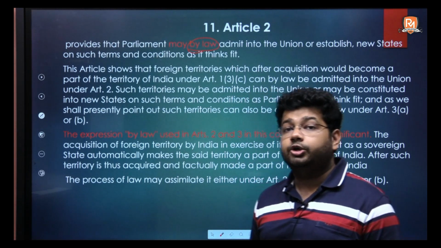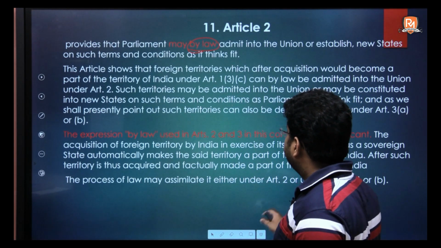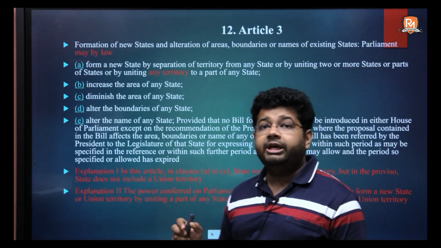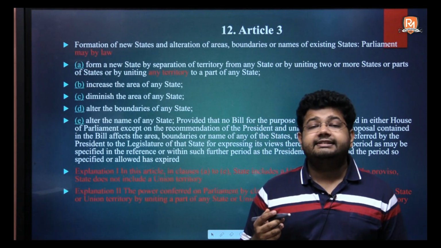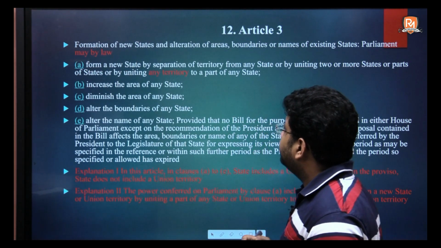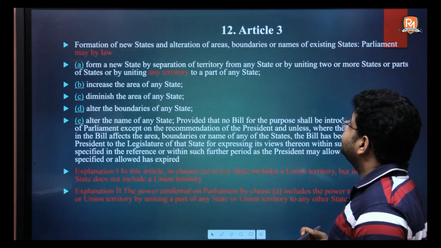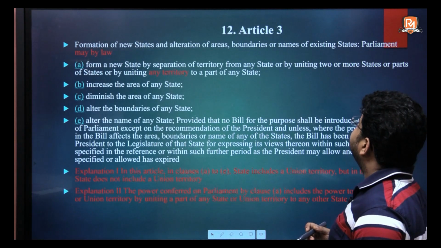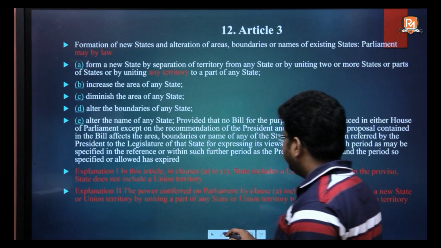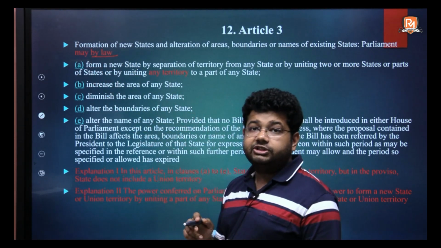Therefore, we will move on to Article 3, which was contended by the Attorney General, that under Article 3 they be allowed to make a law so that this agreement could be approved. Let's have a look at Article 3 now. Formation of new states and alteration of areas, boundaries or names of existing states. Parliament may by law. Again, the words "by law" have been used, which means there is a need for legislation.